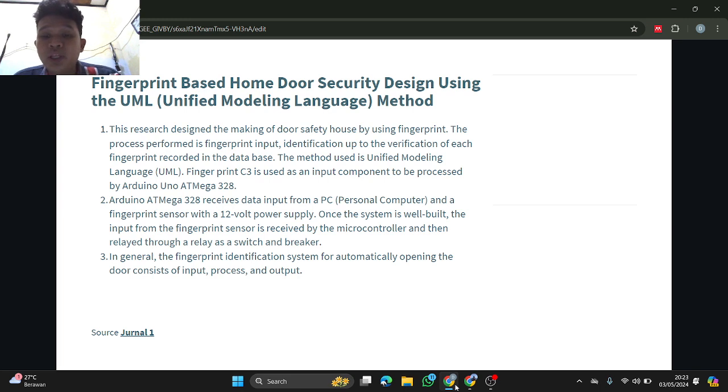In this system, it meets a stored fingerprint database within the Arduino IDE program by placing a fingerprint on the sensor to open the door. When a fingerprint is placed on the fingerprint sensor, the input in the form of a fingerprint will be matched with the stored database. If the fingerprint does not match the database, the solenoid will not open. After verification of the fingerprint against the database, the solenoid will open.